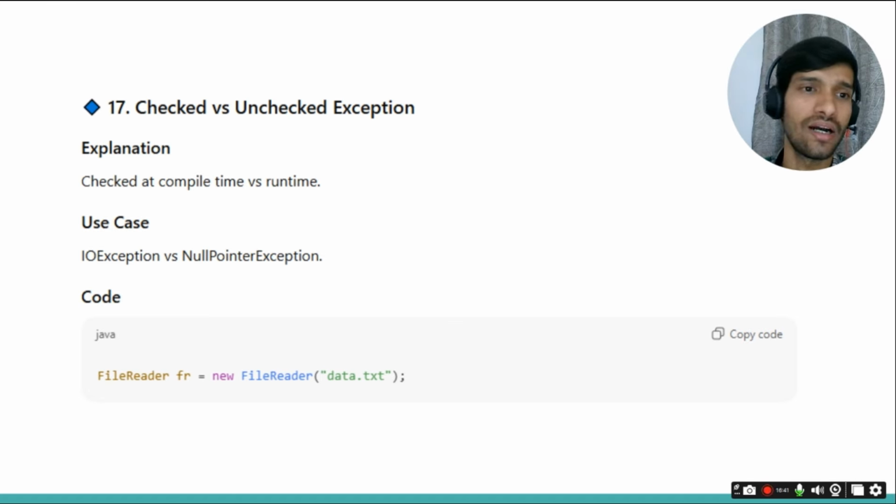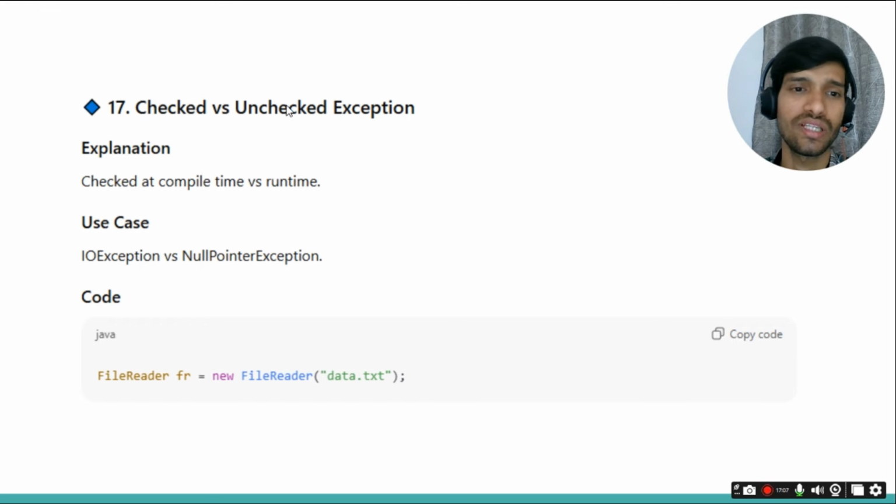They can ask what the difference is between checked and unchecked exceptions, and for experienced candidates, they can ask if you can create custom checked and unchecked exceptions. You can explain that checked exceptions occur at compile time, like IOException, FileNotFoundException, or SQLException.